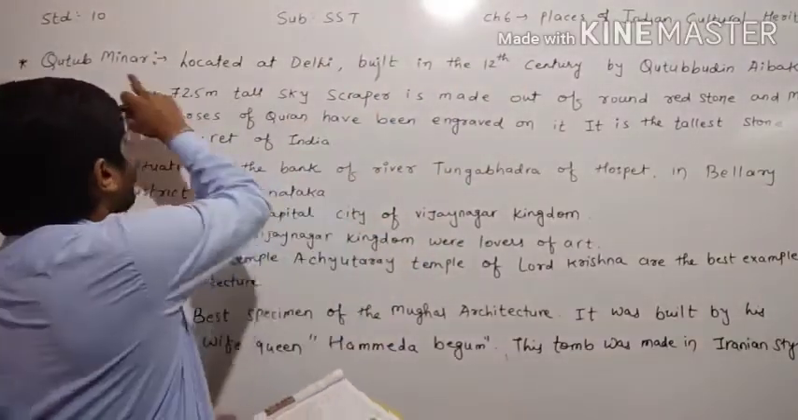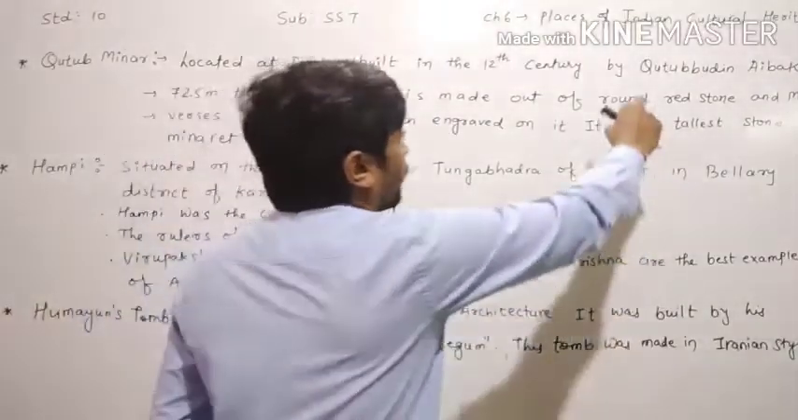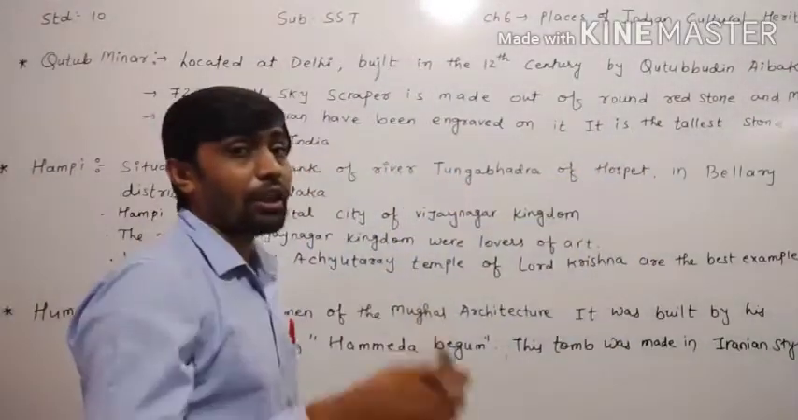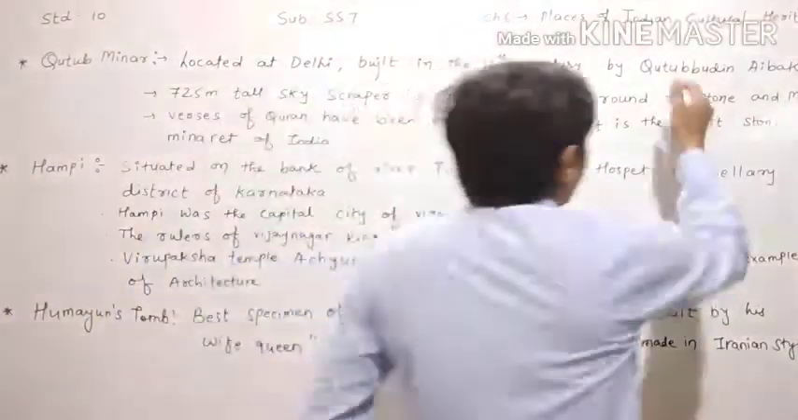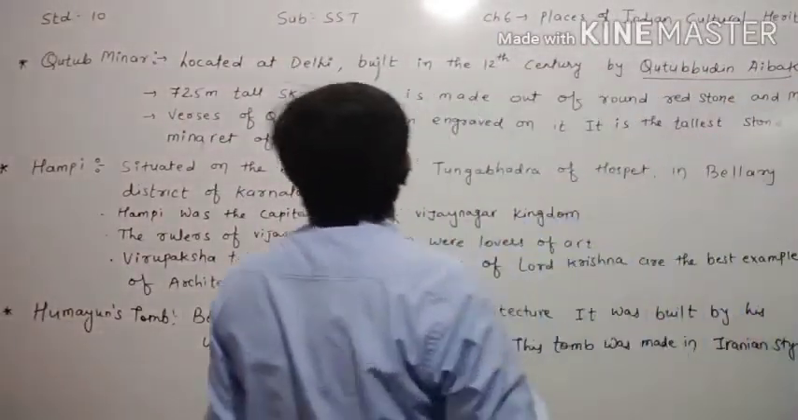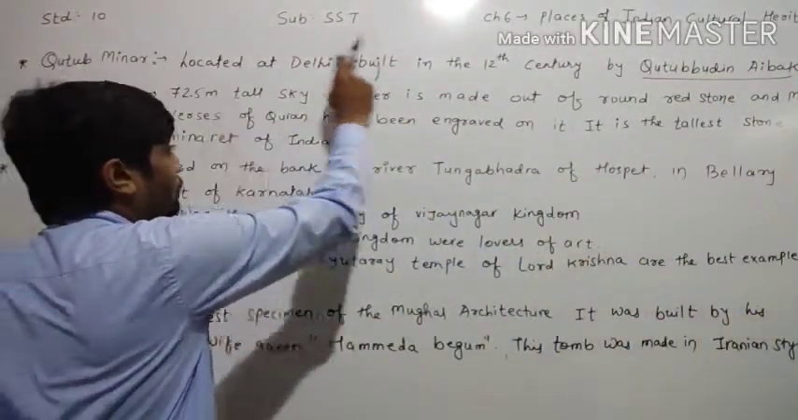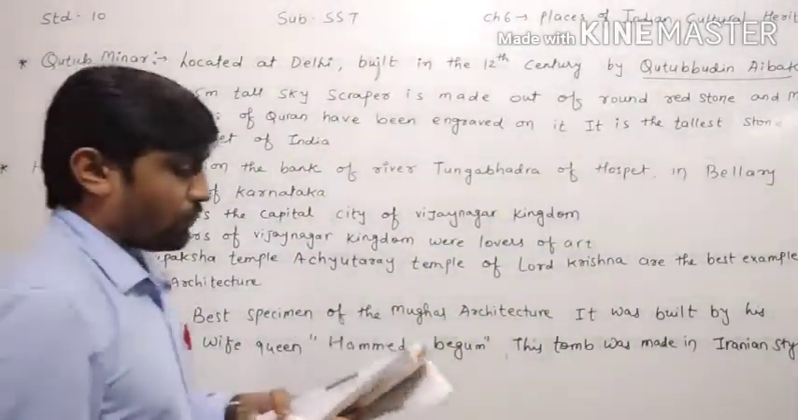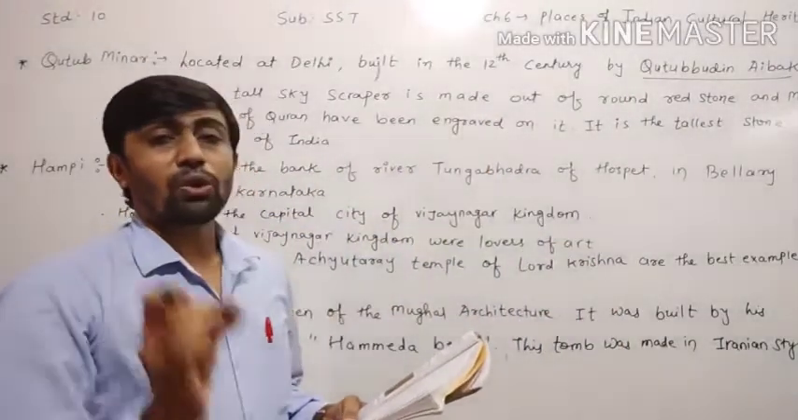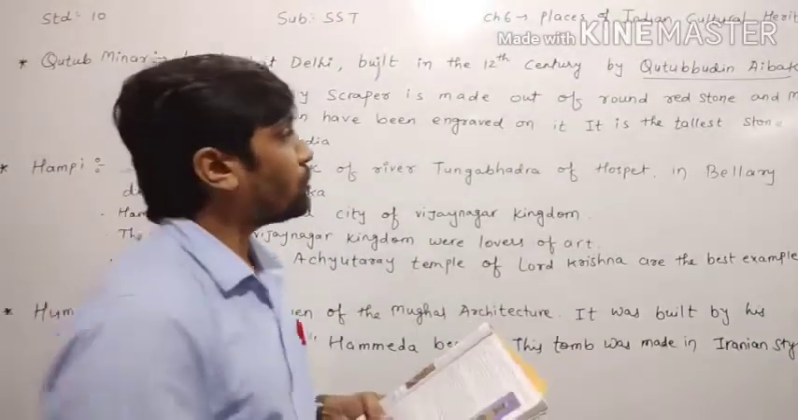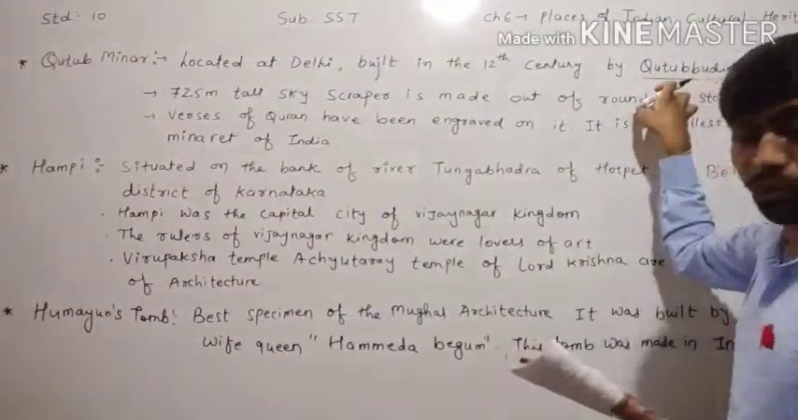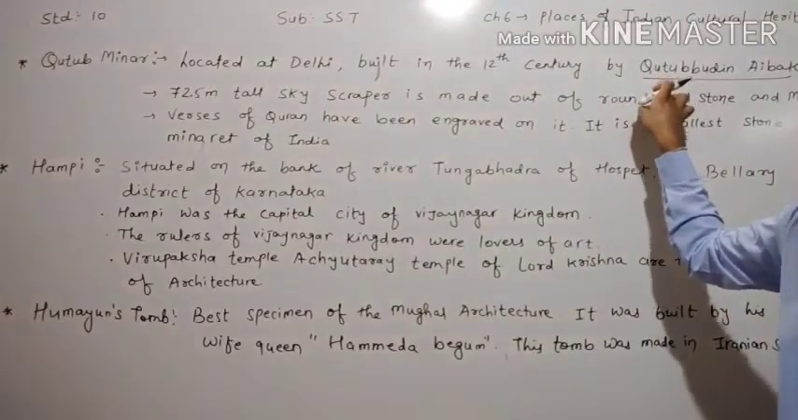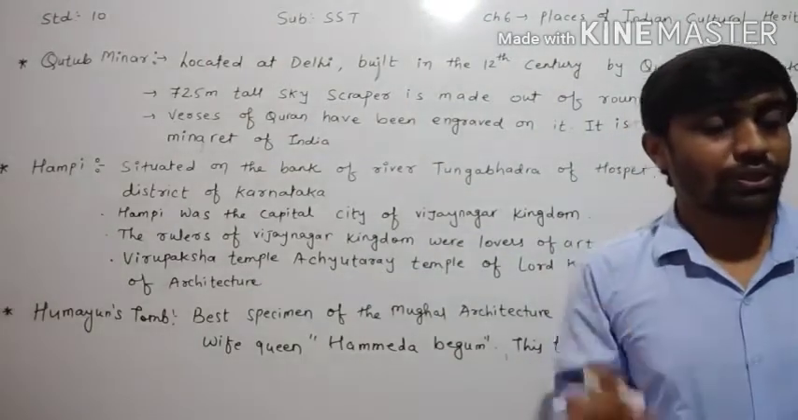Now who built the Qutub Minar? The Qutub Minar was built by Qutubuddin Aibak. This is the most important question. We remember and are careful: the Qutub Minar was built by Qutubuddin Aibak. Now, who was the founder of the Ghulam dynasty? Qutubuddin Aibak. He is the founder of the Ghulam dynasty.